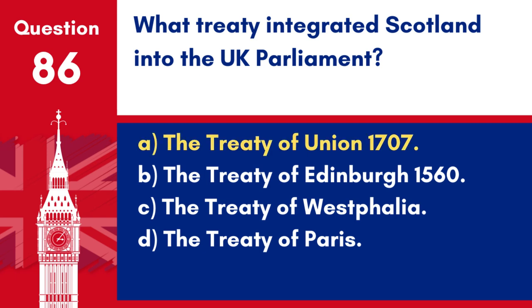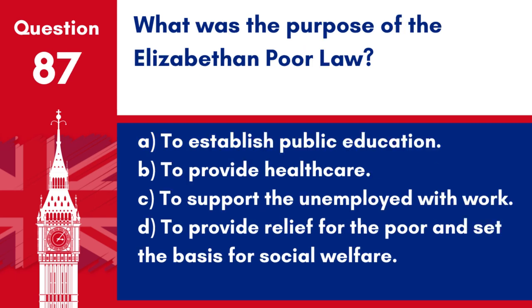Answer: A. The Treaty of Union 1707. This treaty led to the political union between the Kingdom of Scotland and the Kingdom of England, creating the Kingdom of Great Britain with a single UK Parliament at Westminster. Question 87. What was the purpose of the Elizabethan Poor Law?